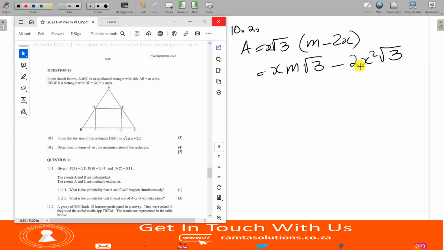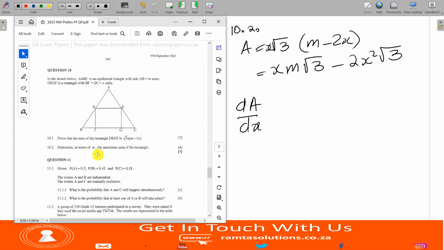So this looks like a parabola because the highest power is 2, but a parabola that is frowning. So it's not surprising that we are looking for a maximum value for this. It's a parabola, so it'll be easy. You can find this by your normal axis of symmetry of a parabola or differentiation. So we will differentiate dA/dx.